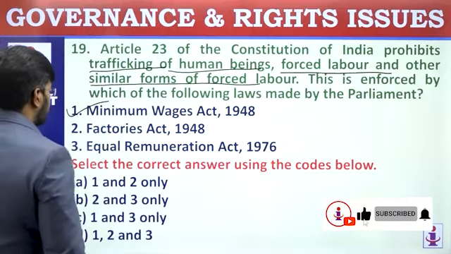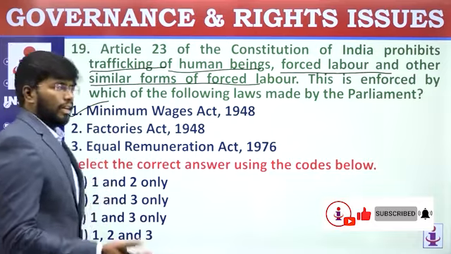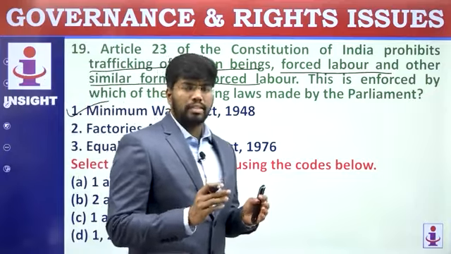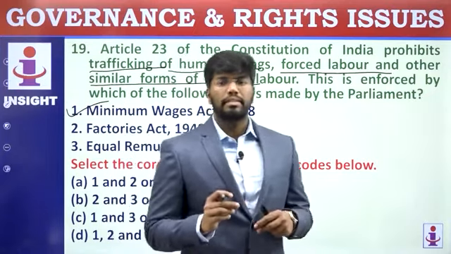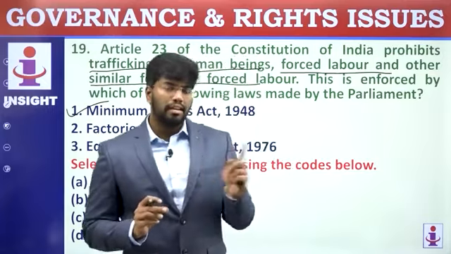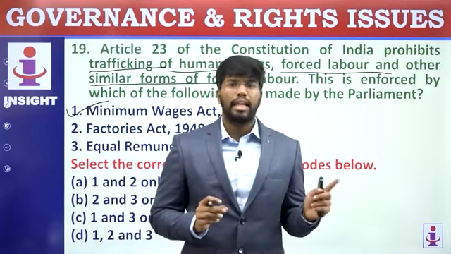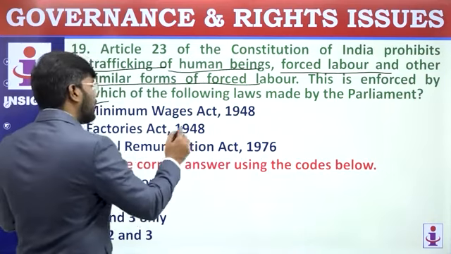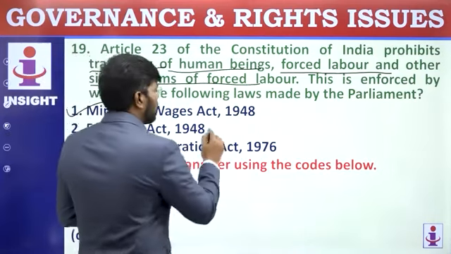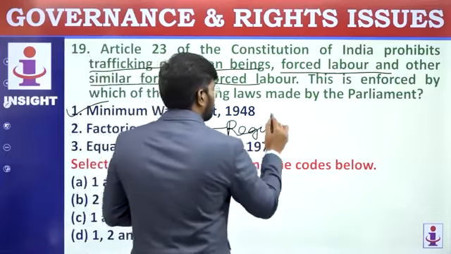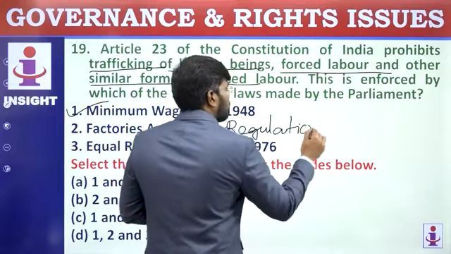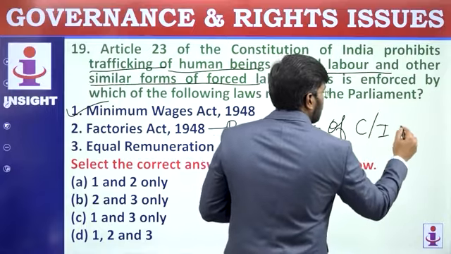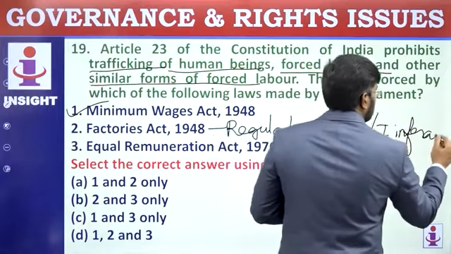And the Factories Act deals with regulation of ambience, whether they are having good infrastructure, good sanitation, these measures. It doesn't deal with any forced labor or similar forms of forced labor or trafficking. So this is related to regulating the factory, the regulation of companies or industries, infrastructure, that is basic facilities.